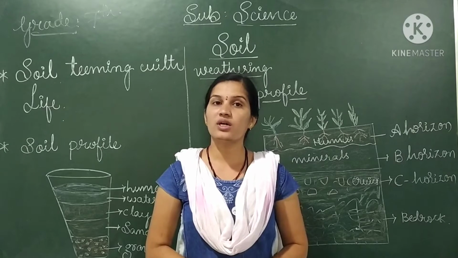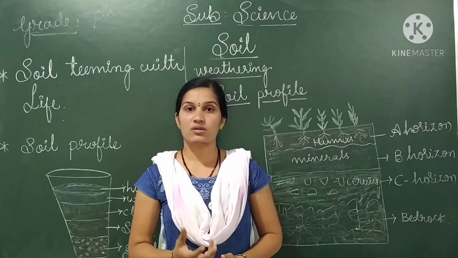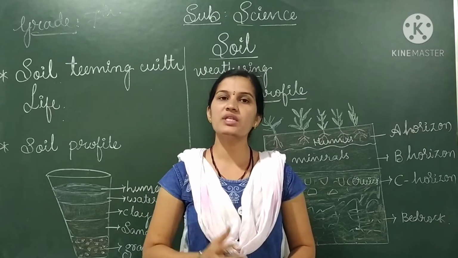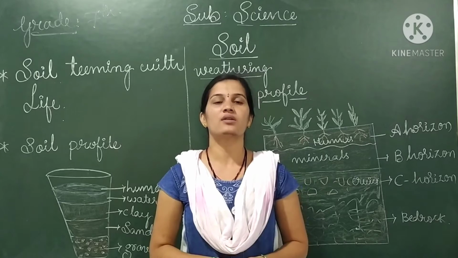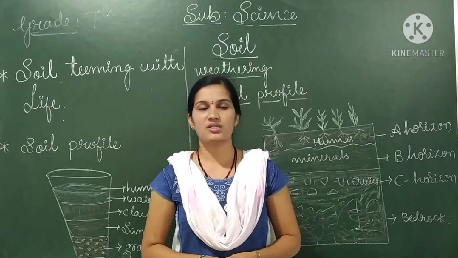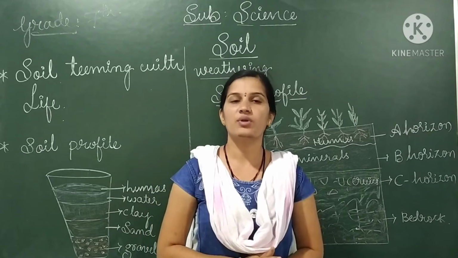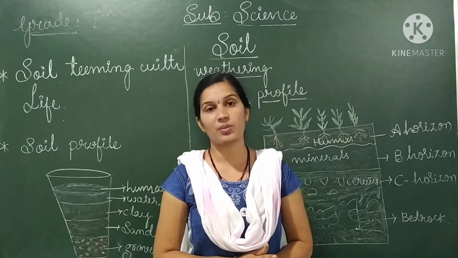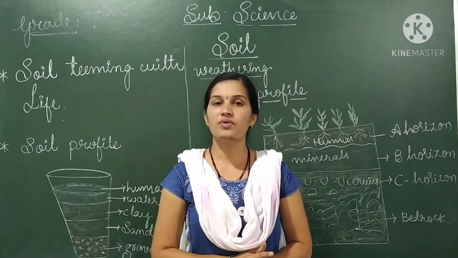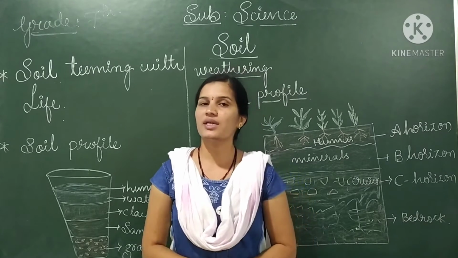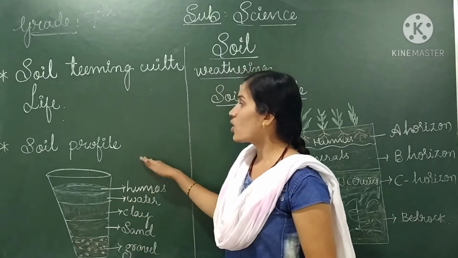And you also know that friendly microbes are available in soil which convert dead and decaying matter into humus, is it? So soil is very essential for everybody and it is inseparable from the life of human beings.